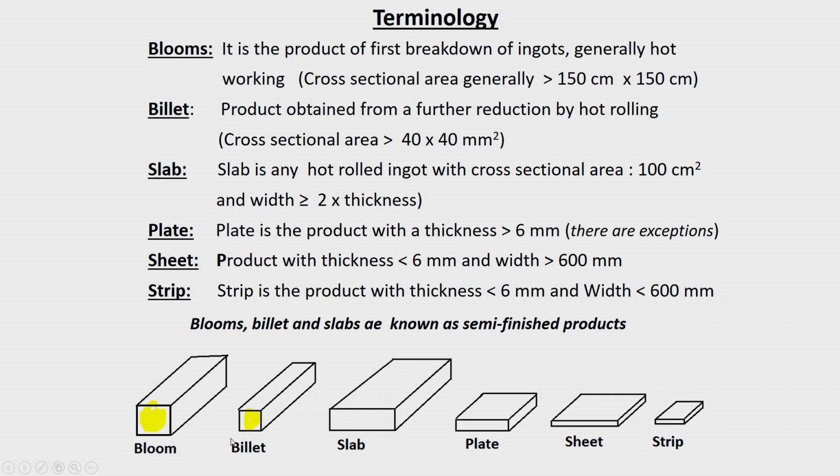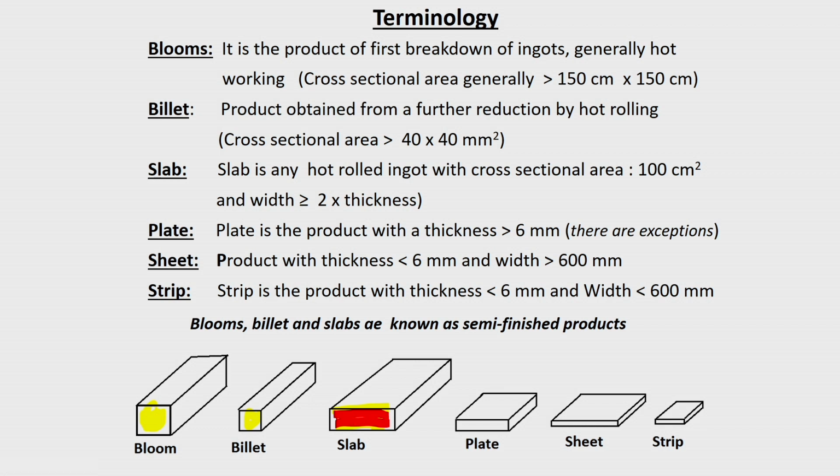Now, a slab is any hot rolled ingot with a cross-sectional area of almost 100 millimeter square and with a width greater than twice the thickness. That is called a slab. You will find that the width is higher than the thickness.